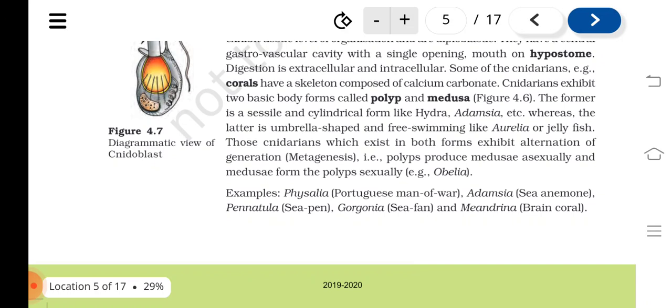Examples are Physalia or Portuguese man of war, Adamsia or sea anemone, Pennatula or sea pen, Gorgonia or sea fan, and Meandrina or brain coral.